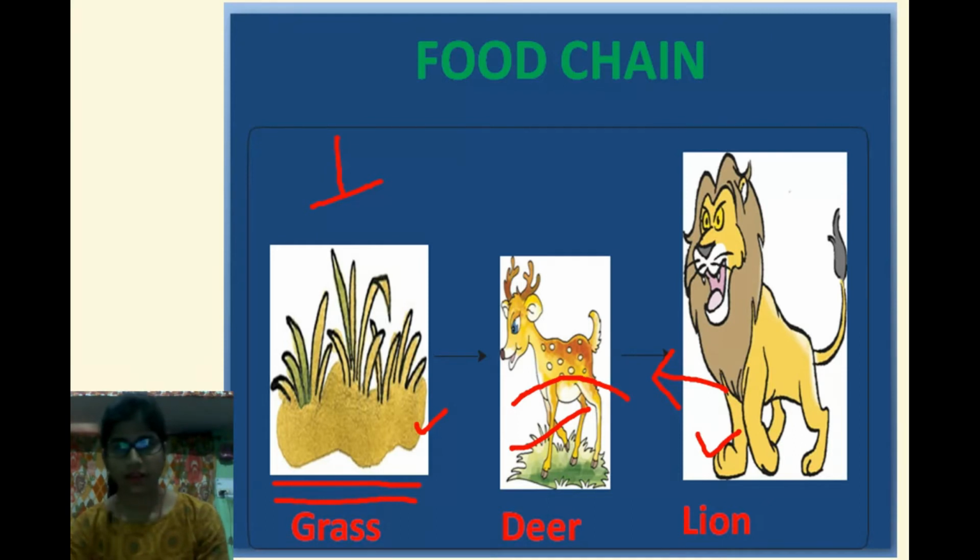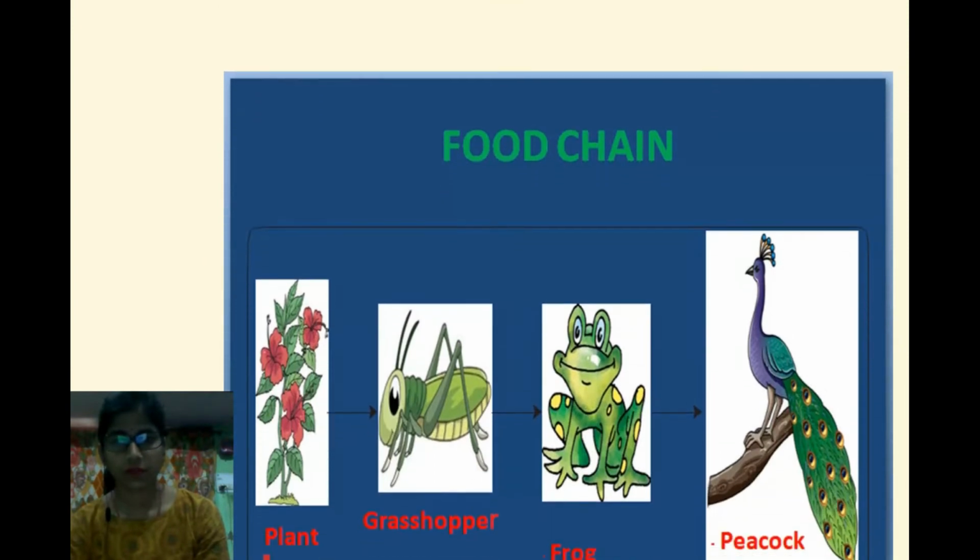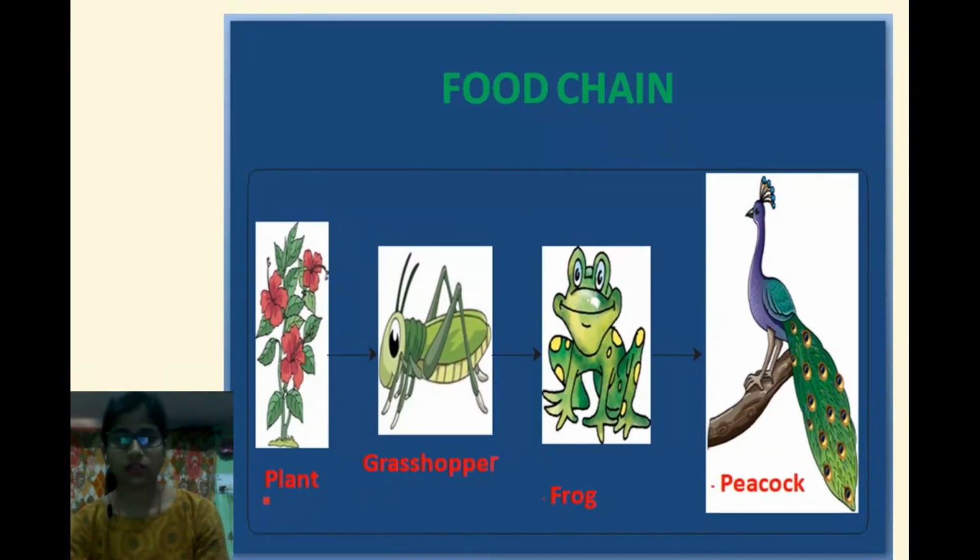Let's take one more example of a food chain. Here also you can see how the grasshopper eats plants, the frog eats the grasshopper, and the peacock eats the frog. So this is also an example of a food chain.